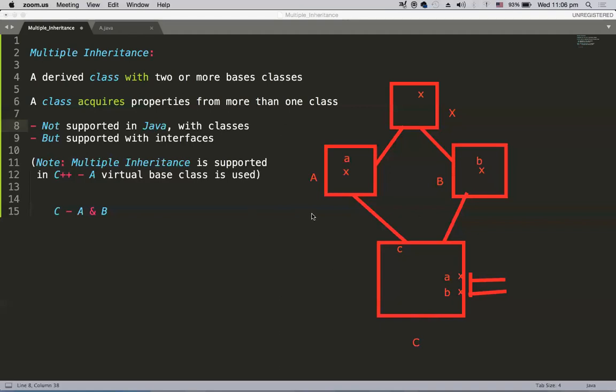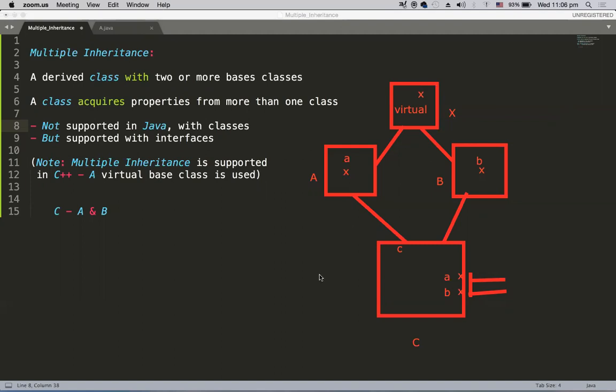So how C++ solved this problem is, whenever this kind of situation arises, the class which is the cause for this diamond problem should be made virtual. So now this X class will be a virtual base class.